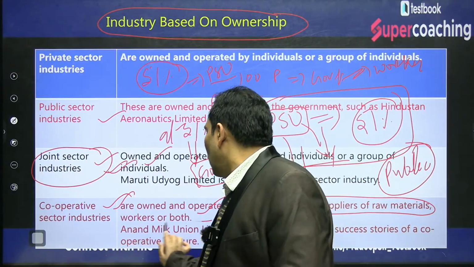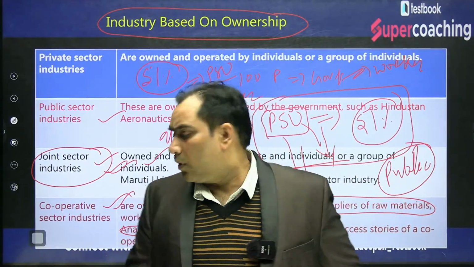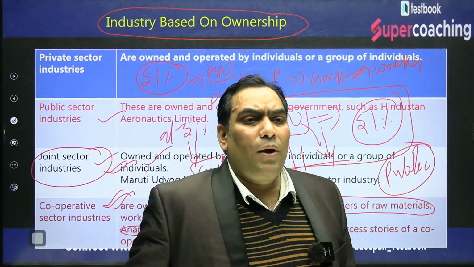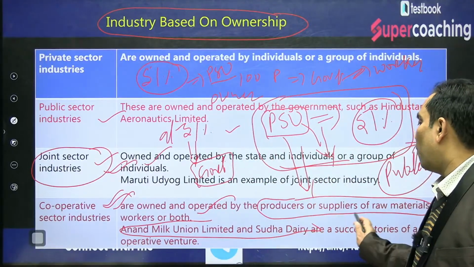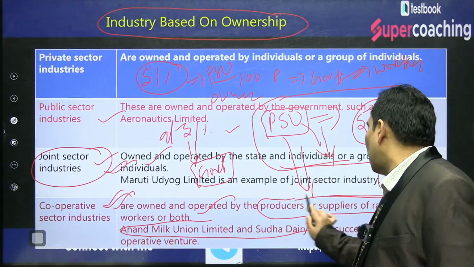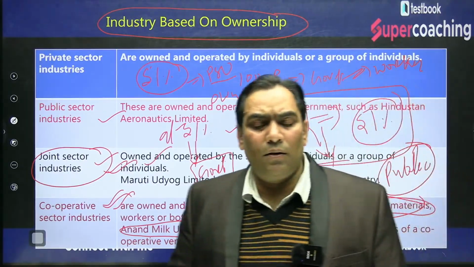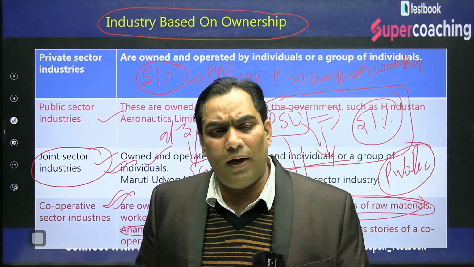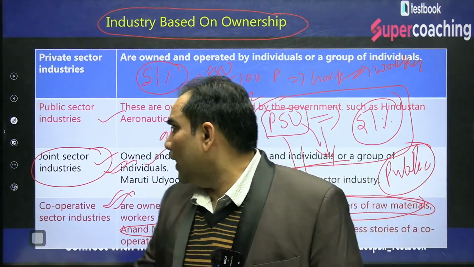Like Amul. Amul is the best example of a cooperative society. So cooperative sector industries are those industries which are operated by the producer or the supplier of raw material and the workers both. They are being managed by the producer or supplier of raw material as well as the workers. They are known as cooperative.